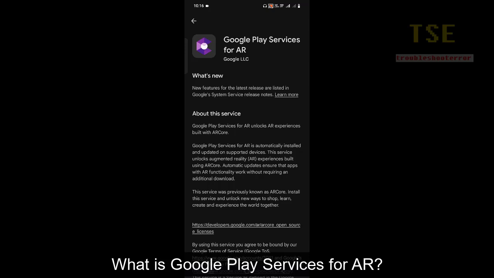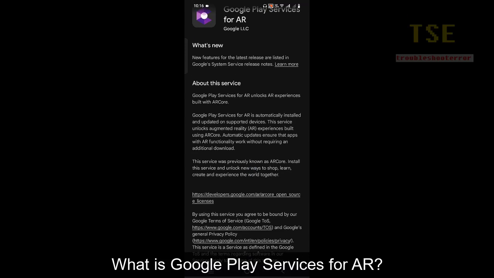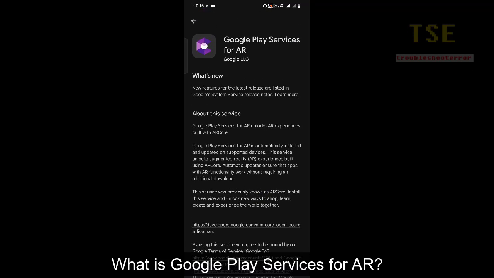What is Google Play services for AR? Google Play services for AR unlocks AR experiences built with ARCore. Google Play services for AR is automatically installed and updated on supported devices. This service unlocks augmented reality experiences built using ARCore. Automatic updates ensure that apps with AR functionality work without requiring an additional download. This service was previously known as ARCore. Install the service and unlock new ways to shop, learn, create and experience the world together.